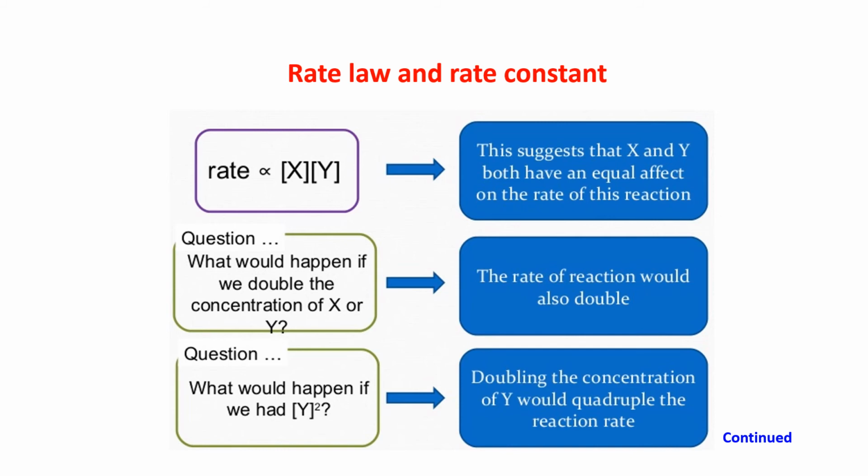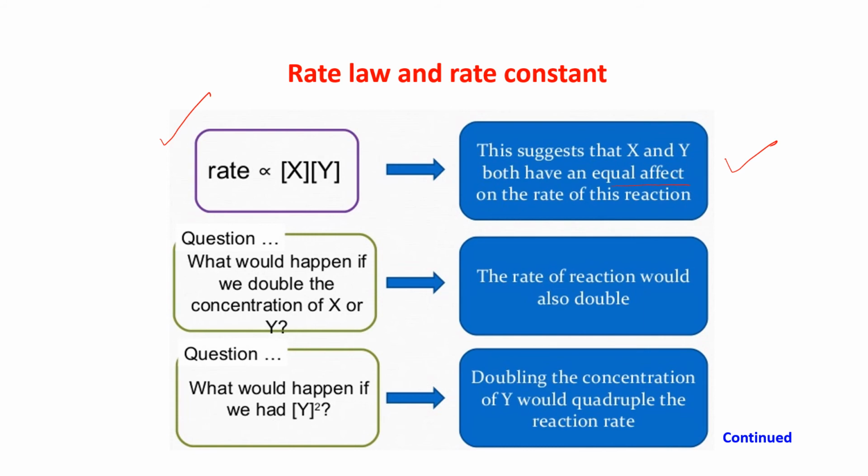If the rate is proportional to the concentration of X and the concentration of Y, it depends on both X and Y. So what is the conclusion? This suggests that X and Y both have an equal effect on the rate of this reaction.